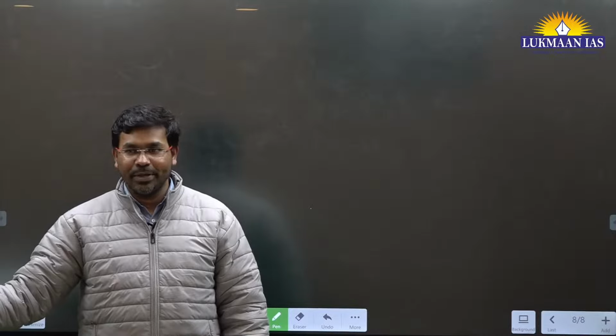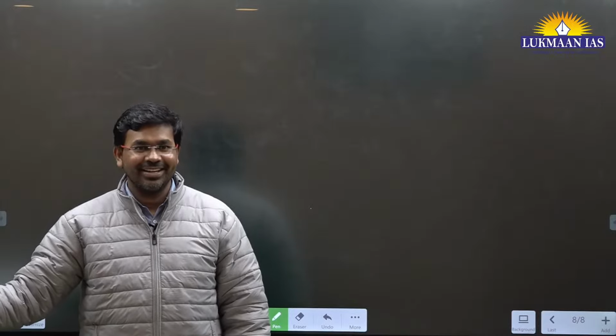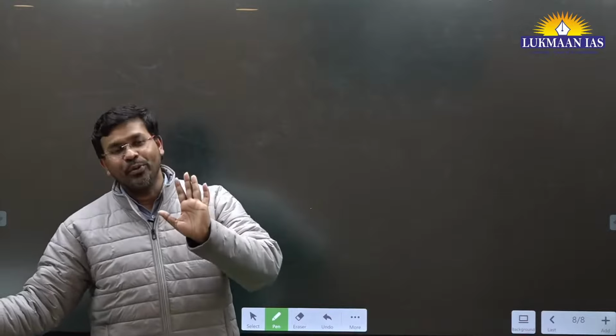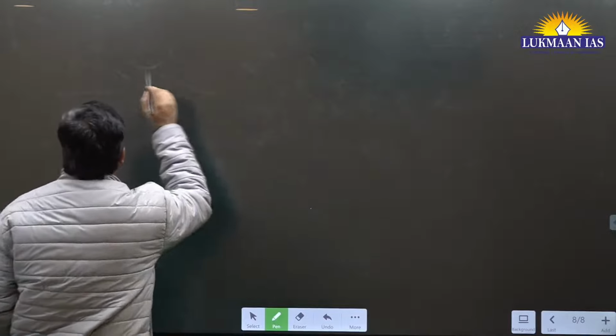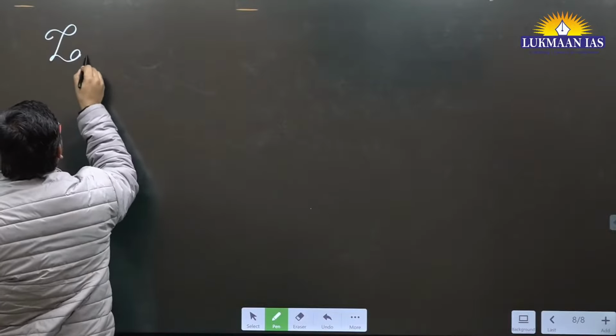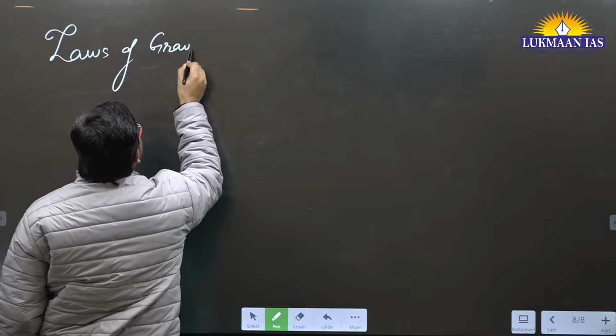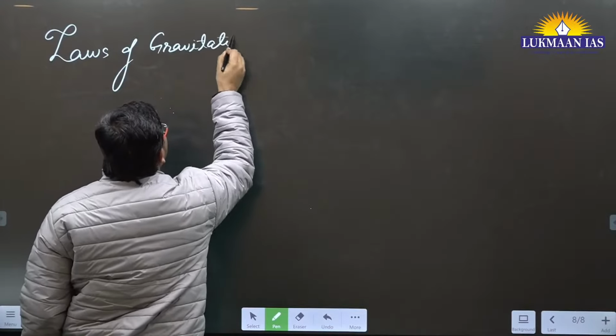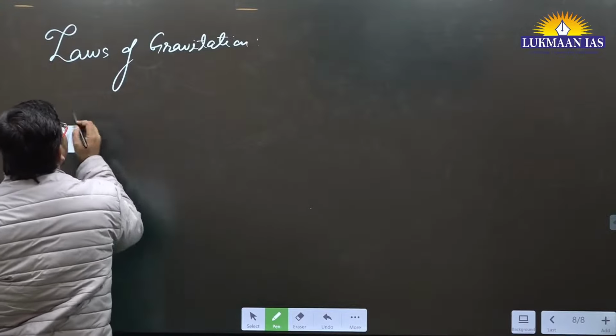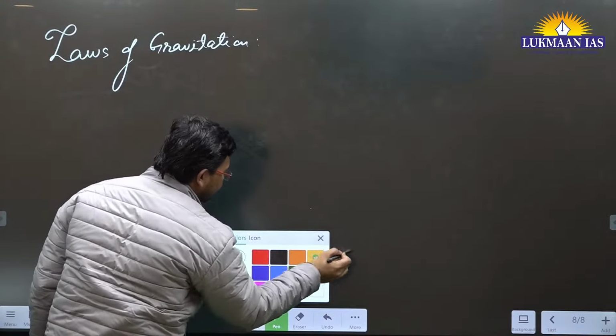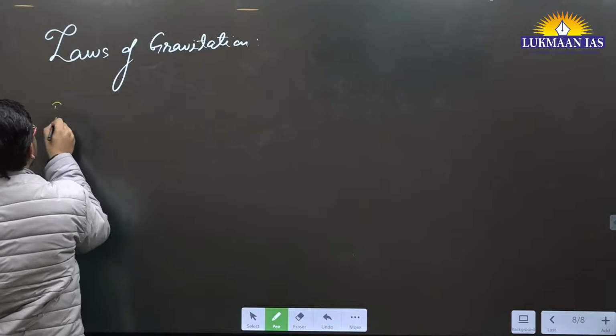Directly, will you be able to understand? No? Okay. So how many of you know about the laws of gravitation? We'll quickly discuss this, and later on we'll go on to understand further theories of relativity.